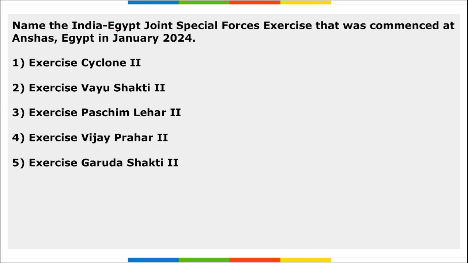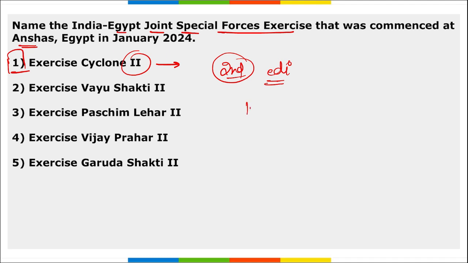Next, name the India-Egypt Joint Special Force exercise that was commenced at Anshas, Egypt in January 2024. What is the name of that exercise? Exercise Cyclone. Correct. This was Cyclone 2. That means this was the second edition of the exercise held between India and Egypt. Then what is the location? It is Egypt, where this exercise was held in Anshas. Mark this.